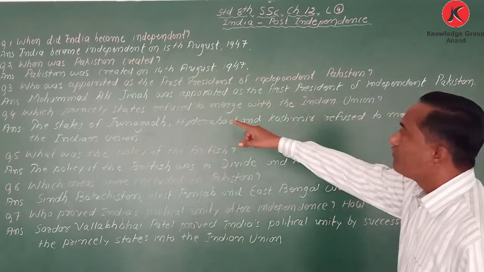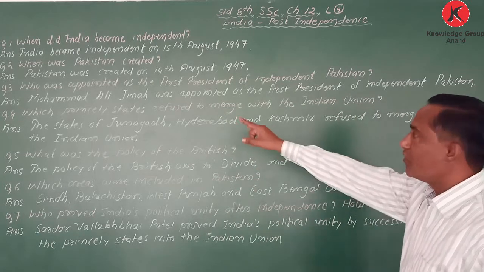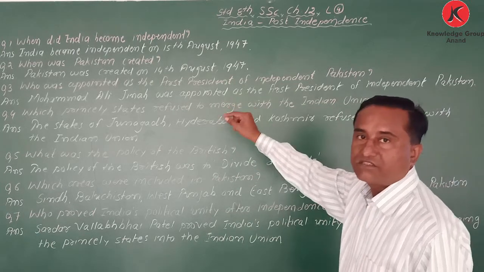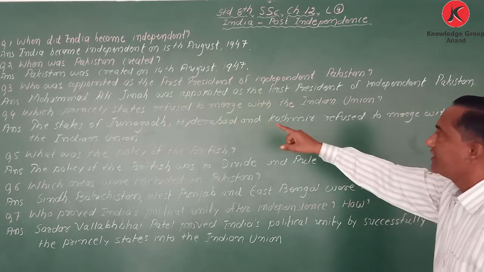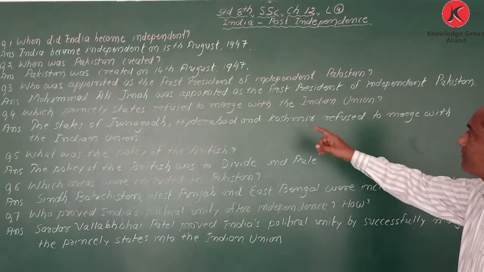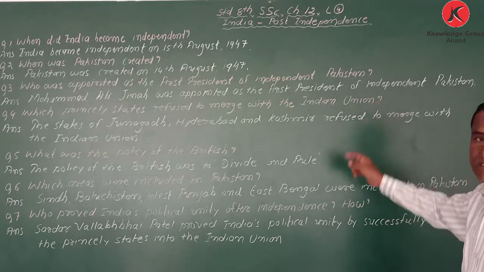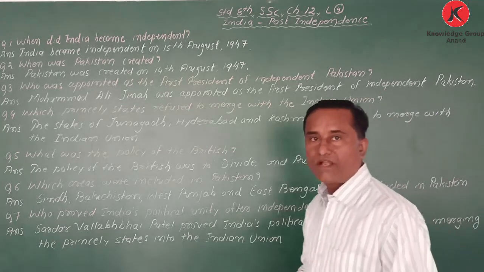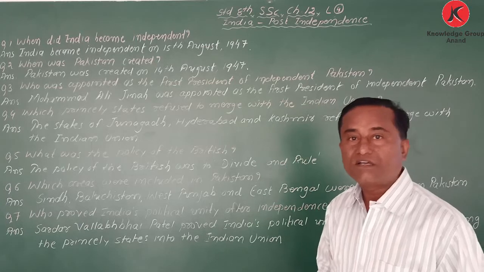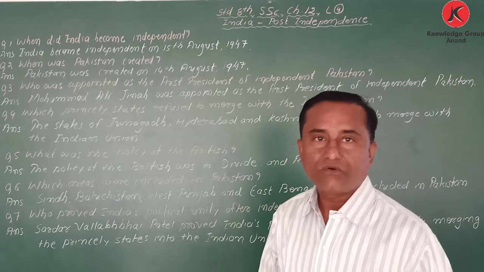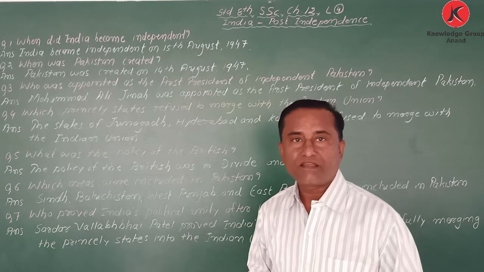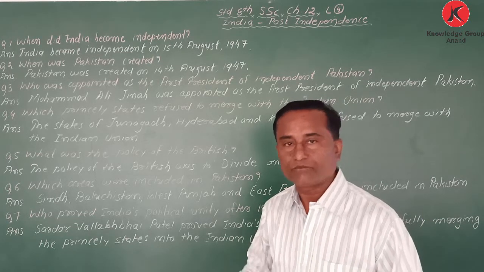Who was appointed as the first president of independent Pakistan? My dear student, Muhammad Ali Jinnah. Those who have seen the movie Gandhiji, the name comes again and again, Mr. Jinnah.